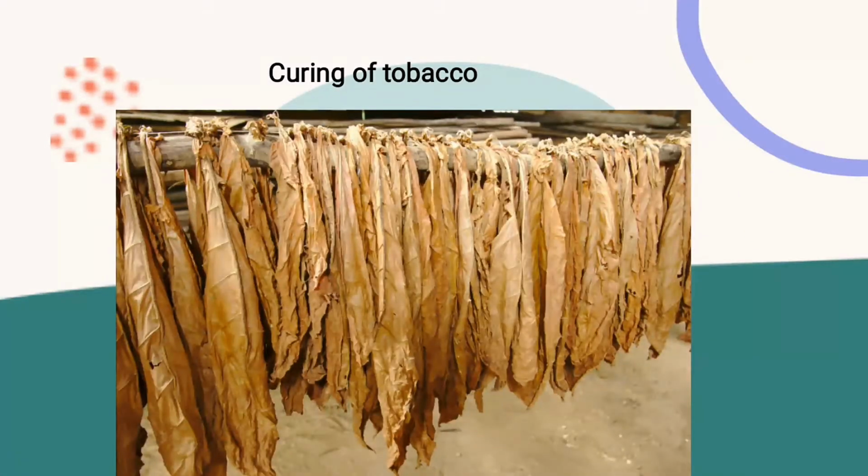So another one is in the curing of tobacco. So bacteria are used in the curing or the ripening of tobacco leaf. So when we talk about this microorganism, especially the bacteria, they are useful in ripening tobacco leaves.